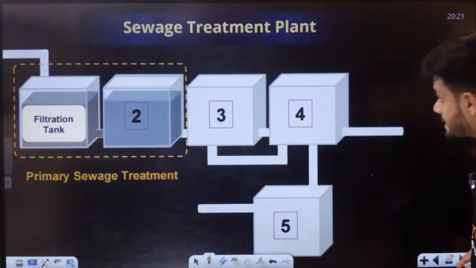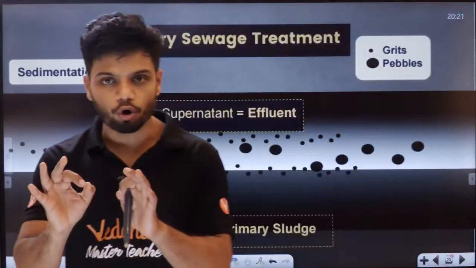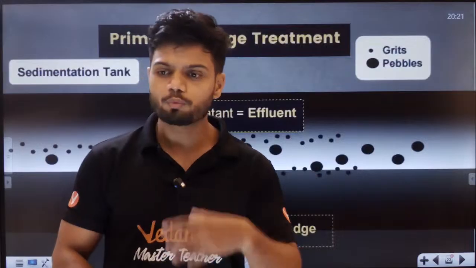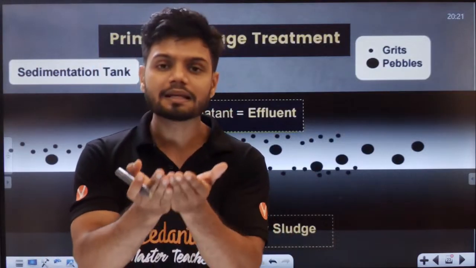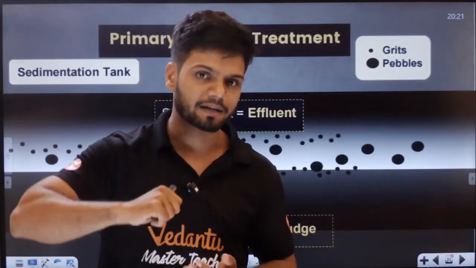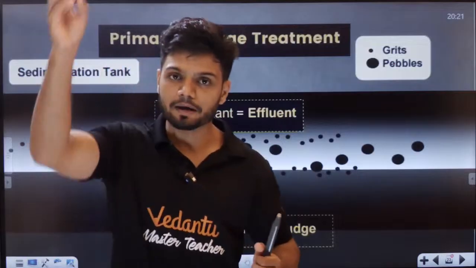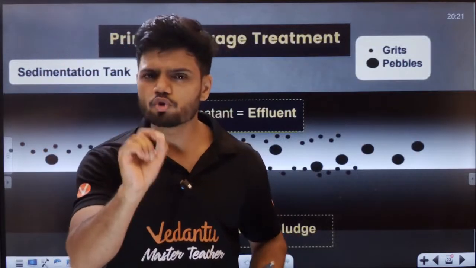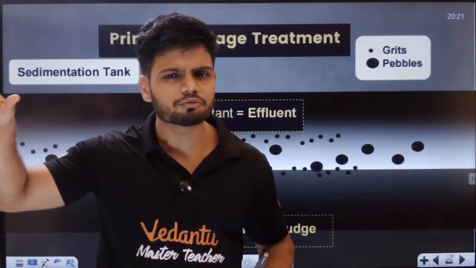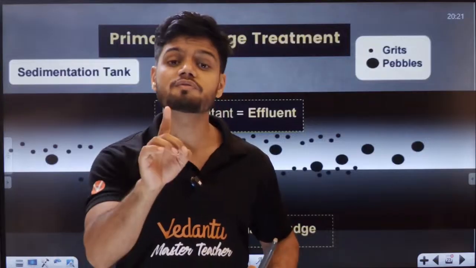Okay. Now, students, the second tank. The second tank is called the sedimentation tank. Do all of you know what sedimentation is? You might have done this experiment in chemistry. We take a glass of water and mix sand in it. We add mud and soil and completely mix it. Now, have you noticed that after some amount of time, the sand undergoes sedimentation because of gravity?